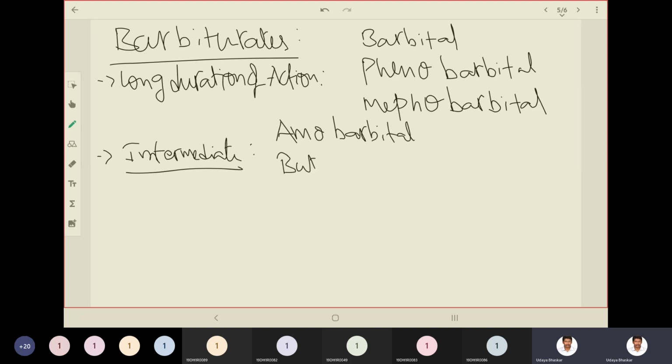Butabarbital. Amo will have an amyl group, a 5-membered carbon chain. So try to learn and explore what an amyl group is. Butabarbital will have a butyl group. These two are the examples for barbiturates having intermediate duration of action.